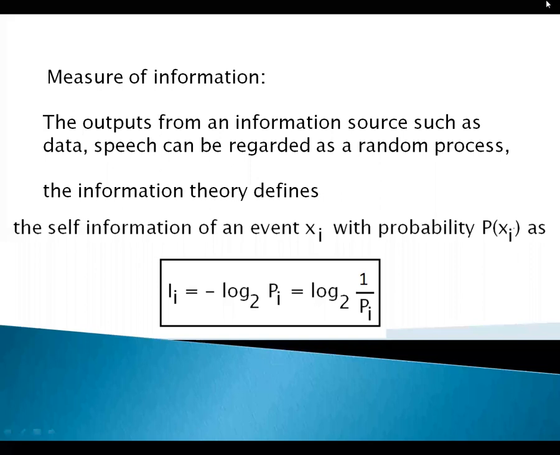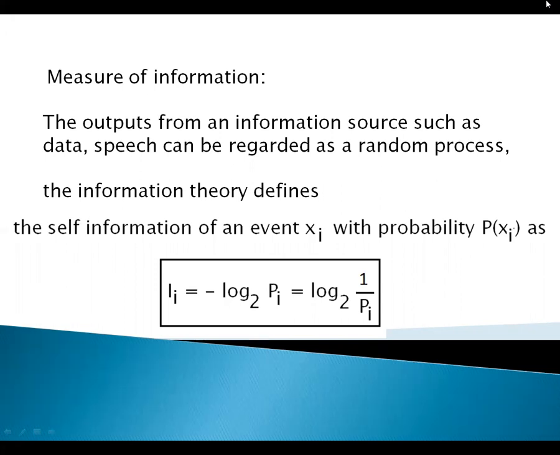Xi is an event with the probability P of Xi, or P i. We can define the self-information I of i as minus log base 2 P of i, which is equal to log base 2 of 1 by P of i.